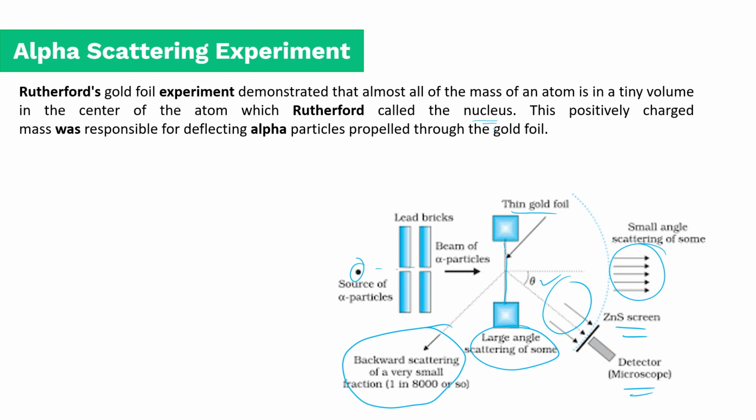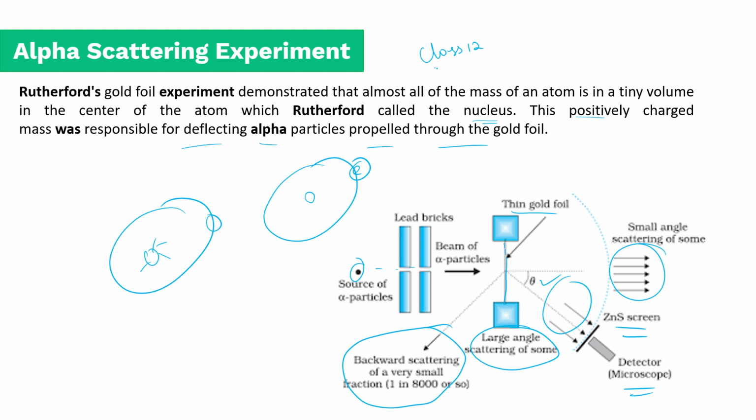From the scattering angle, he was able to say there was something called a nucleus at the center of an atom. This is positively charged, and this mass was responsible for deflecting the alpha particles propelled through the gold foil. Just like planets go around the sun, he said the proton is at the center and electrons revolve around it. But this model also fails. You will learn more in the class 12 atomic physics chapter.